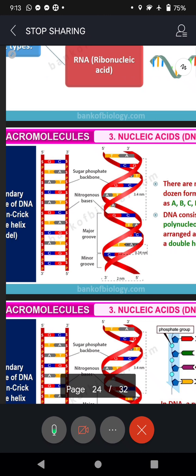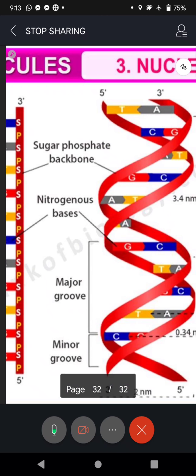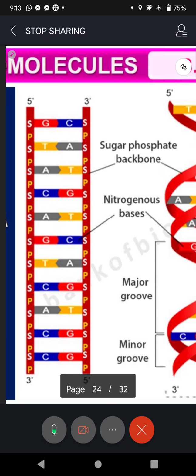So if you observe again, the vertical lines you see, I said SP, sugar plus phosphate. Let me expand. I hope it is clear now. Vertical lines in the ladder are made up of SP: sugar, phosphate, sugar, phosphate, sugar, phosphate. And these two vertical lines are joined together by horizontal steps. And what are those horizontal steps? They are made up of nitrogen bases. And nitrogen bases, basically there are two types, purines and pyrimidines.